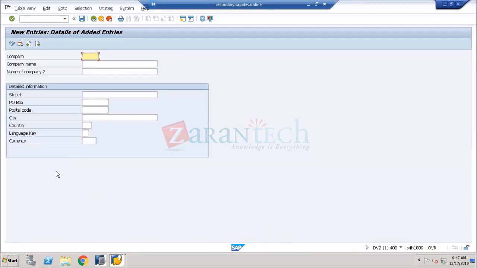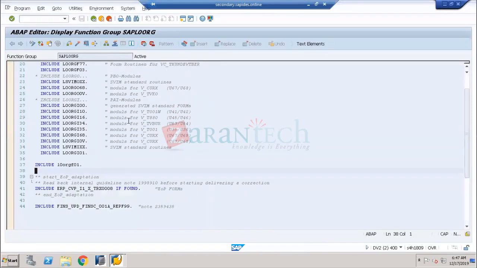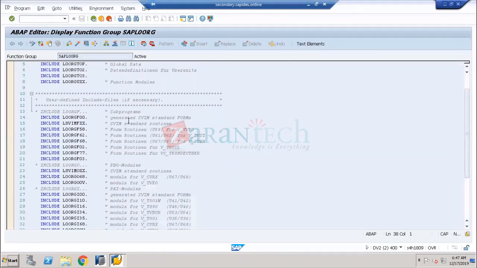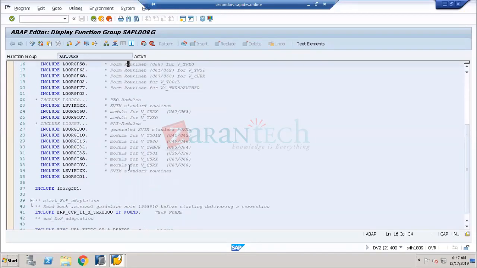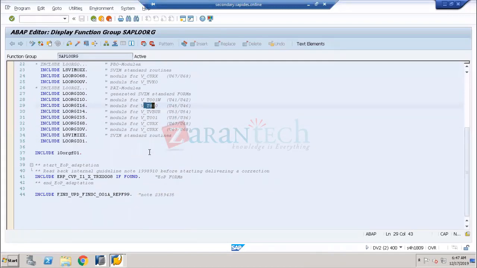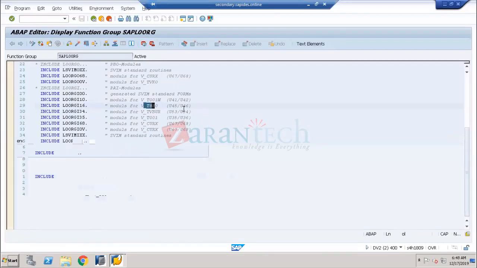Now, if I see here, this is the output of this particular program. This program, just go and look into it. Don't go into the deeper level of understanding about how the logic has been written. No, don't go into the detailed way. Just go and see which tables have been called for this particular program. These are all going to be called table names. It is not so required for the functional consultant to know the logic of the program. I just gave the sample, so that you see how the screen is designed in the backend. This is the program.